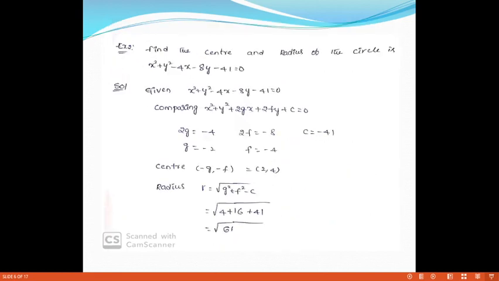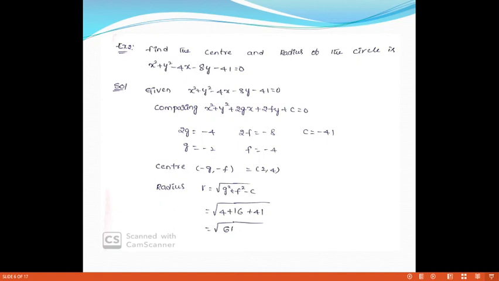Next, one more example. Find the center and radius of the circle. What is the circle? x square plus y square minus 4x minus 8y minus 41 is equal to 0. By using this equation, find out the center and radius. Okay, the solution of the problem. So what is the given equation? x square plus y square minus 4x minus 8y minus 41 is equal to 0.